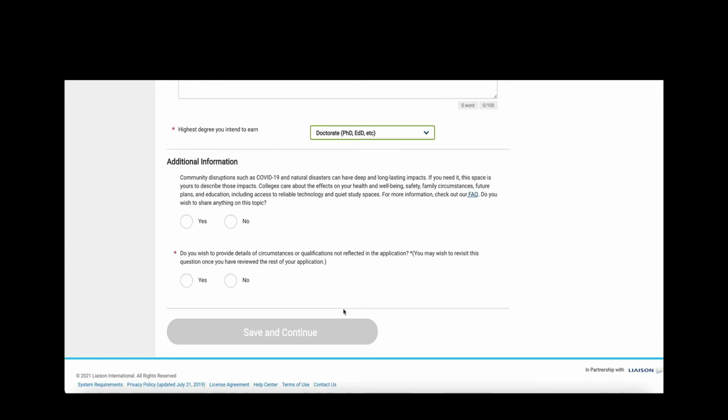Additional information. Community disruptions such as COVID-19 and natural disasters can have deep and long-lasting impacts. If you need it, this space is yours to describe those impacts. Colleges care about the effects on your health and well-being, safety, family circumstances, future plans, and education, including access to reliable technology and quiet study spaces. For more information, check out our FAQ. Do you wish to share anything on this topic? Yes or no? I'm going to select no. Do you wish to provide details of circumstances or qualifications not reflected in the application? You may wish to revisit this question once you have reviewed the rest of the application. Select yes or no. When ready, click Save and Continue.